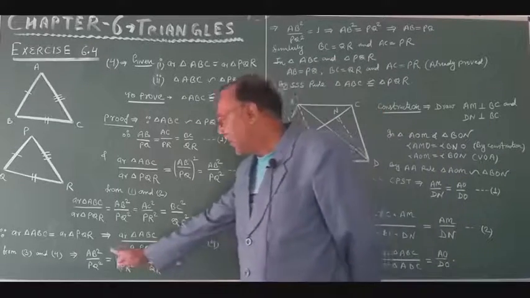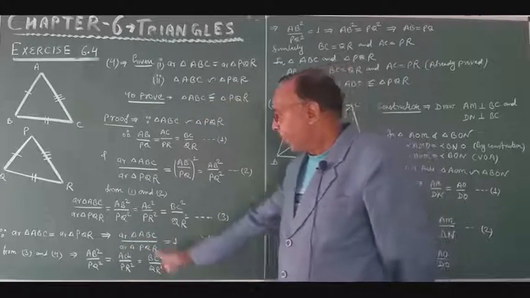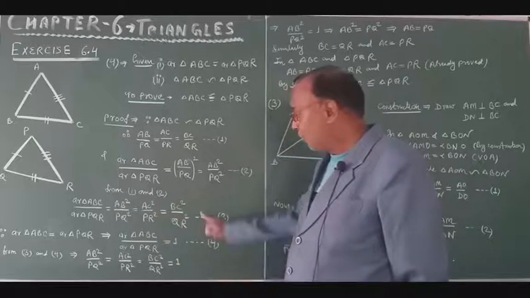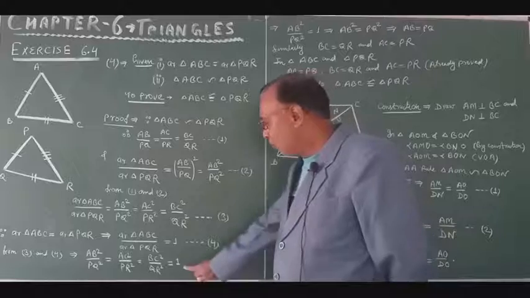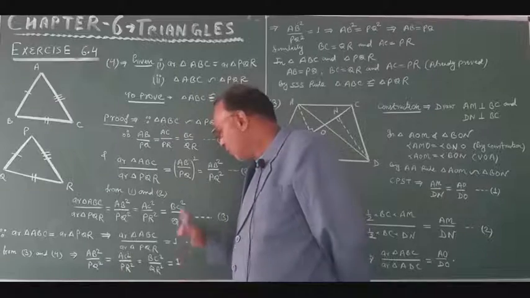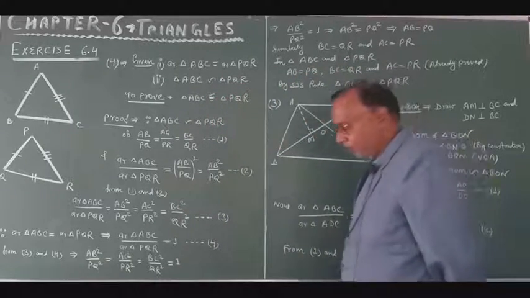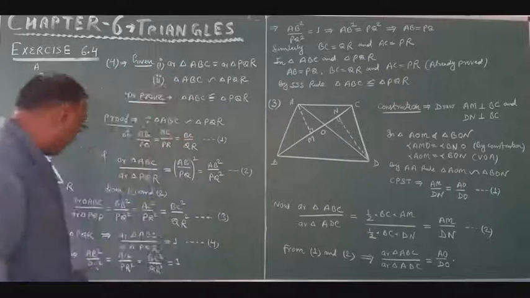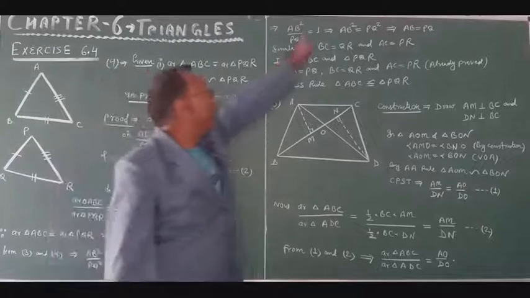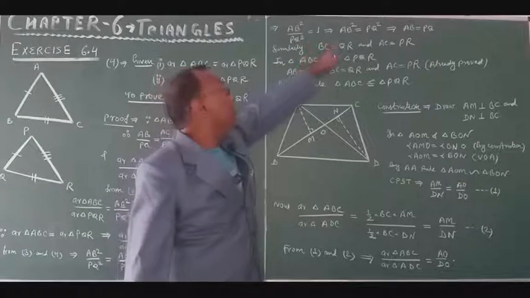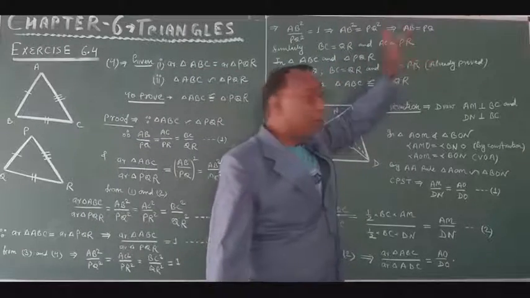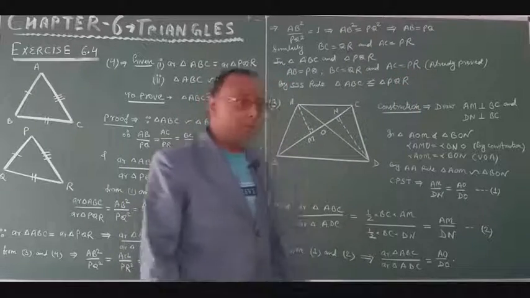Now from equation 3 and 4, what will happen? AB square upon PQ square is equal to AC square upon PR square is equal to BC square upon QR square is equal to 1, because area of triangle ABC upon area of triangle PQR is equal to 1. Now just look at this. AB square upon PQ square is equal to 1. Therefore AB square will be equal to PQ square, and then AB will be equal to PQ.